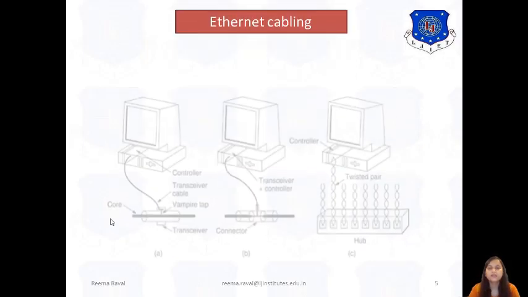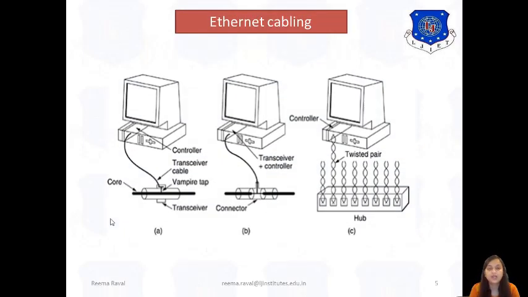Now let us see the Ethernet cabling diagram so that you can have a clear idea about Ethernet cabling. Here figure A indicates the 10-base-5 Ethernet cabling. Figure B indicates the 10-base-2 Ethernet cabling technique, and figure C indicates the 10-base-T, that is the twisted pair cabling technique. So now let us see the first one, that is 10-base-5 Ethernet cabling.